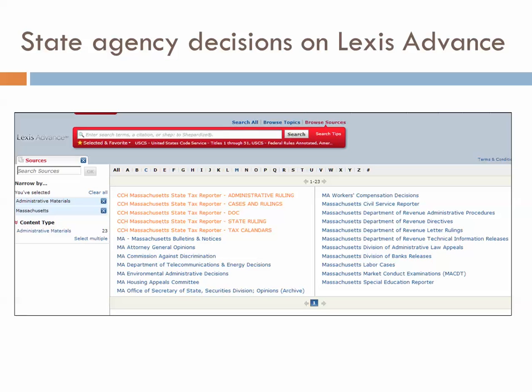So this was just a brief video. I think you'll see that the process is very similar. Use those secondary sources and research guides to find out a little bit more about the agency you're working with, and then you can look for agency decisions on state agency websites, in print reporters, or on some online sources such as the Social Law Library, Westlaw, and Lexis.